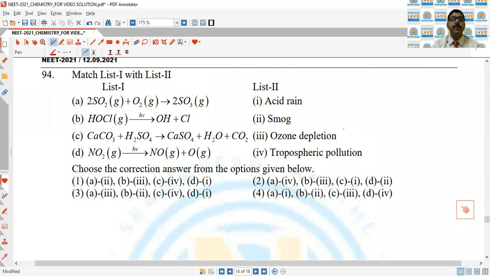Next question. Match list 1 with list 2. SO2 plus O2 gives SO3, HOCl gives OH plus Cl, CaCO3 plus H2SO4.